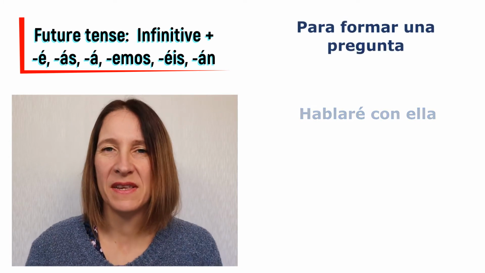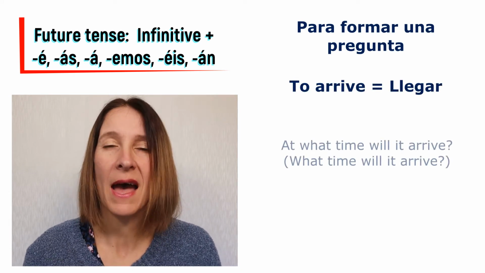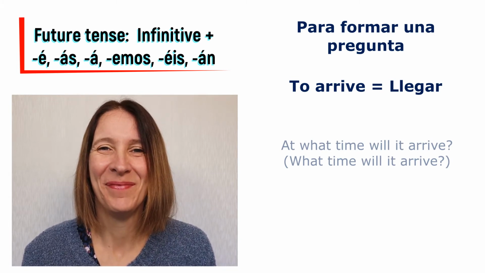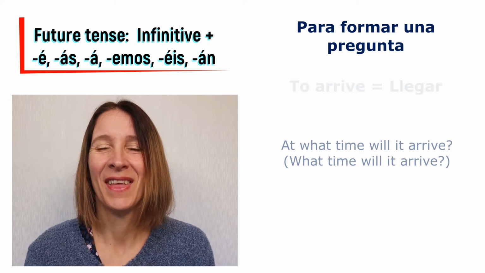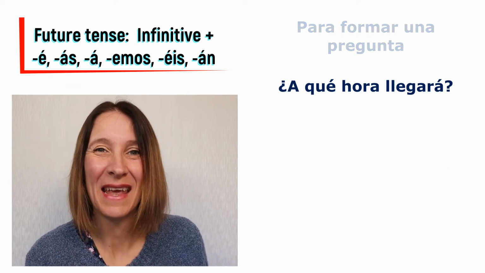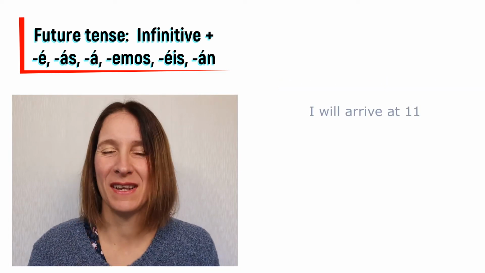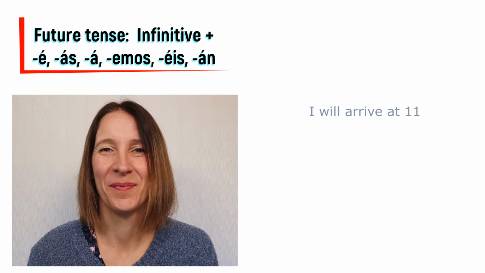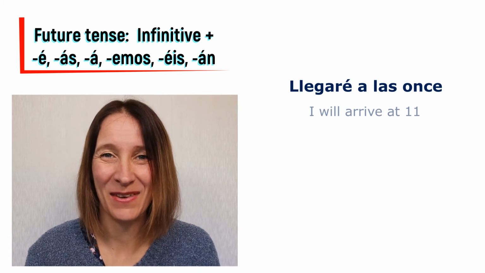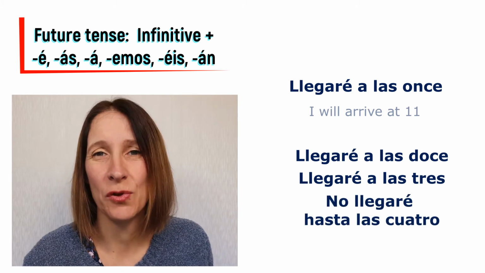What if you want to make a question? So to arrive is llegar. And we want to say, at what time will it arrive? How would you say that en español? ¿A qué hora llegará? Okay, it will take the á ending. ¿A qué hora llegará? What about I will arrive at 11? Llegaré a las 11, ¿verdad? O llegaré a las 12, llegaré a las 3. No llegaré hasta las 4.